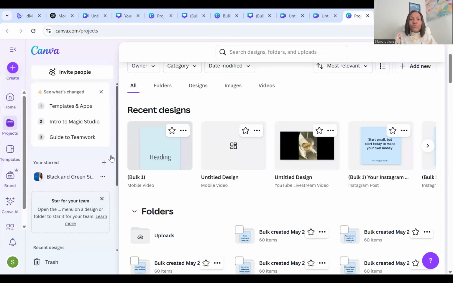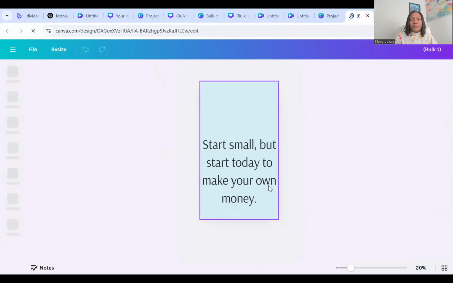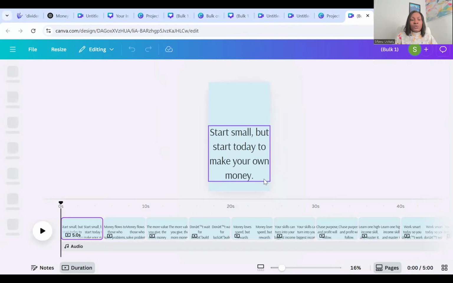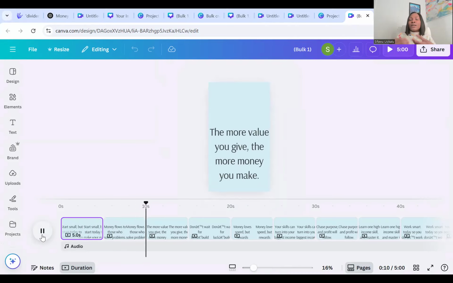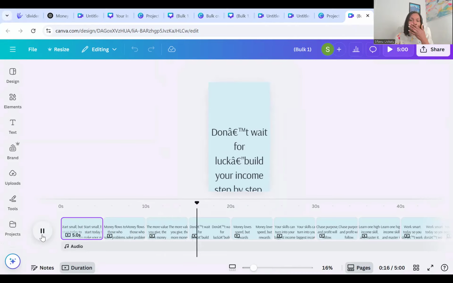So let's go back to our folder and let's see what we have. So this is what we have, and you can see that it's going to play. You can play it, and just like we did for the first page, you're going to make some little adjustments to the font size, to how it's positioned on the canvas, for it to look professional and to look good.